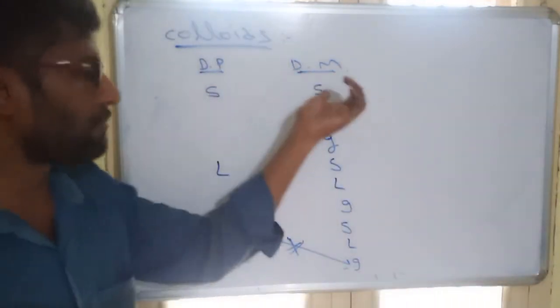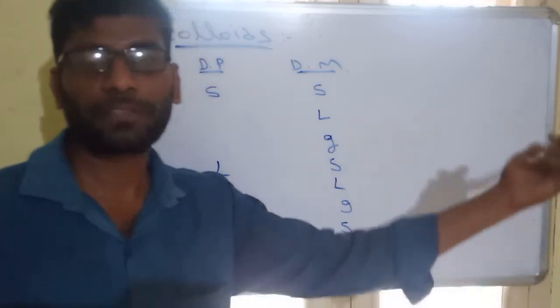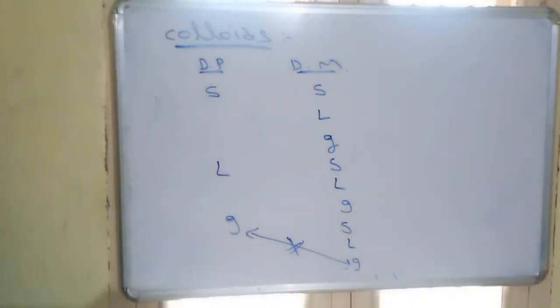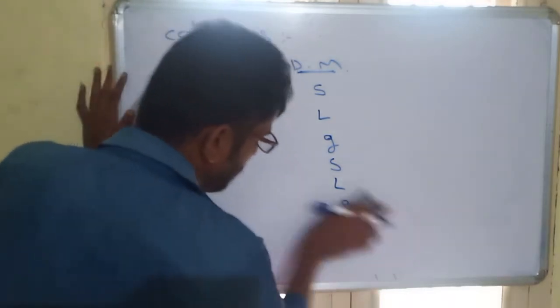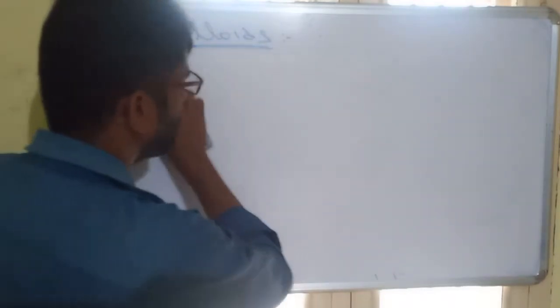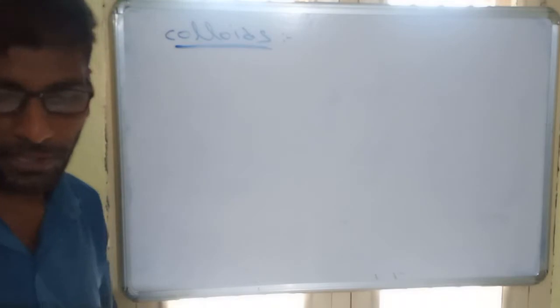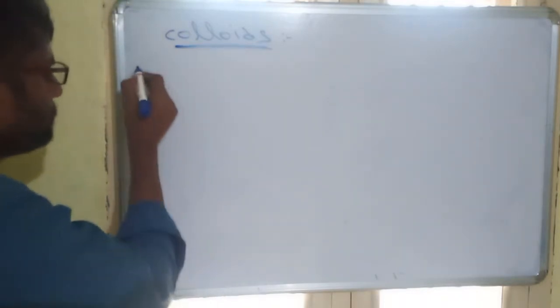So what is the example of solid in solid, solid in liquid? A number of examples are there, and we have to practice that. So practice the table of colloids. Total 8 types based on dispersed phase and dispersion medium. That is one classification. In another classification,